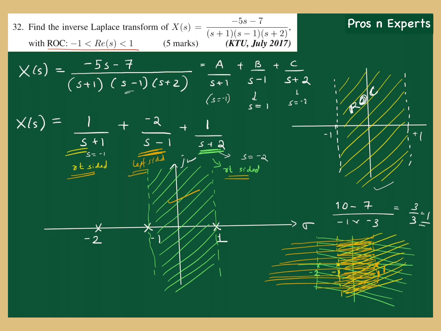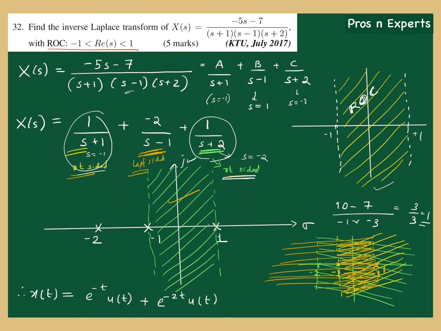Okay, now we can boldly write the answer. Therefore x of t is equal to, what is the signal corresponding to the first term? It should be right sided, so it is e raised to minus t u of t. Okay, and what is the signal corresponding to the last term? That should also be right sided, so it is plus e raised to minus 2t u of t.